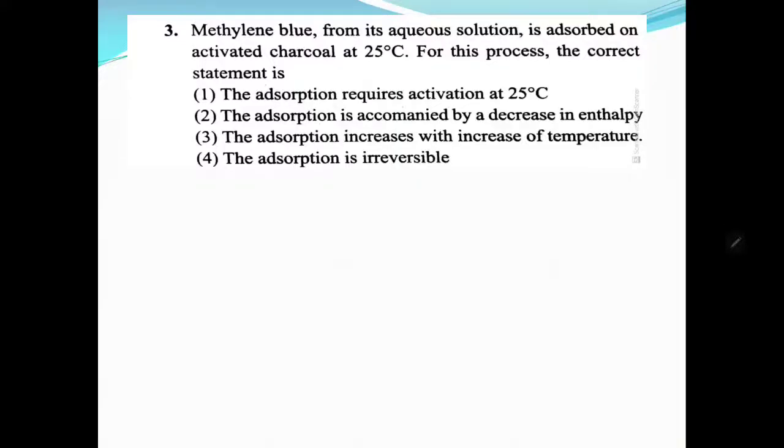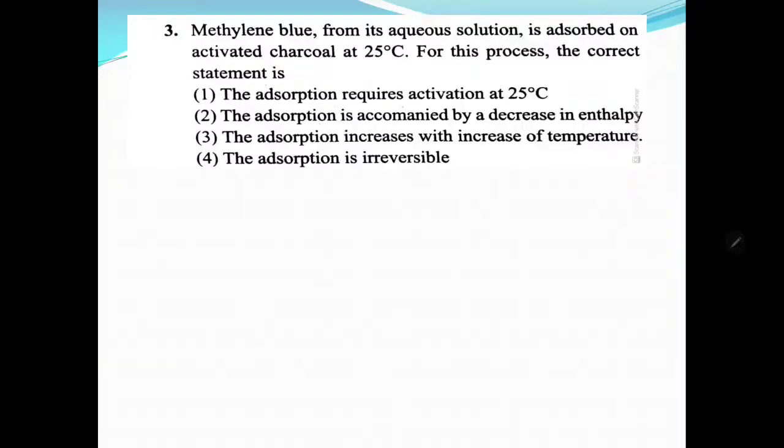Methylene blue. Its aqueous solution is adsorbed on the activated charcoal. So the dye is adsorbed on the charcoal surface at 25 degrees Celsius. For this process, the correct statement is, it is an adsorption phenomenon.